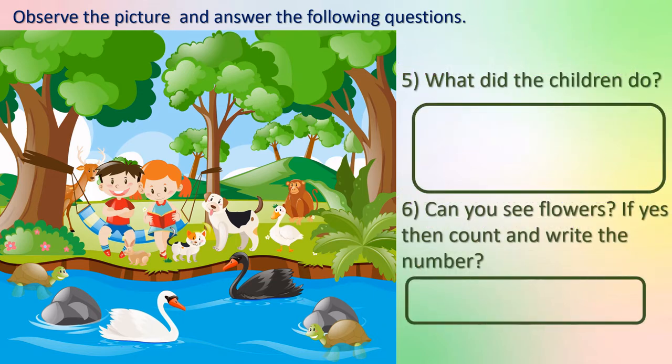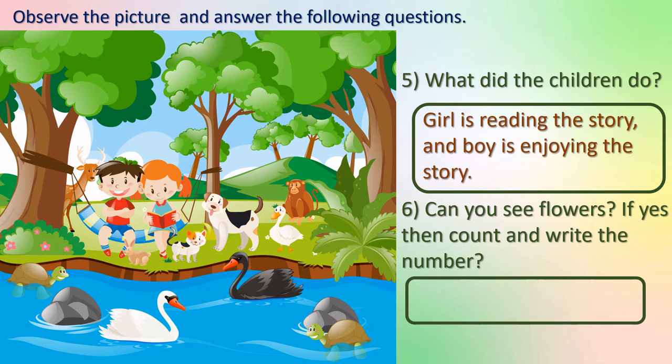Next, what did the children do? What are these children doing? A girl and a boy. Yes, observe carefully and tell me. Very nice. The girl is reading something. And the boy? Yes, he is listening and he is enjoying. Let us write here: the girl is reading the story and the boy is enjoying the story. Am I right? Okay.